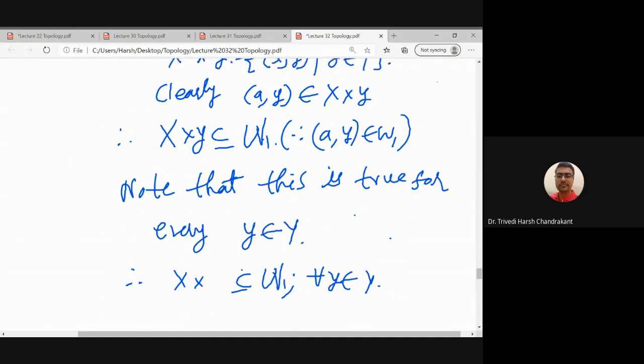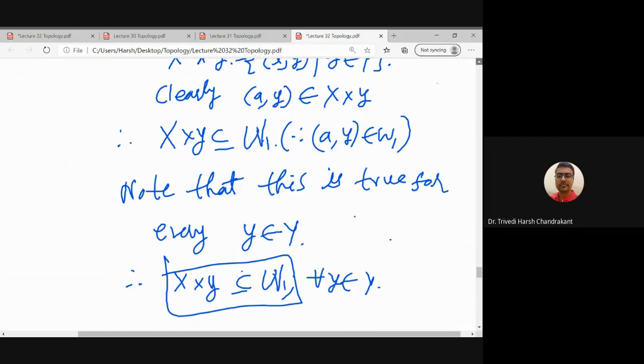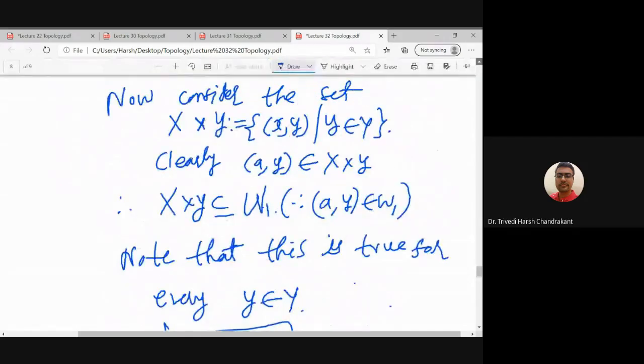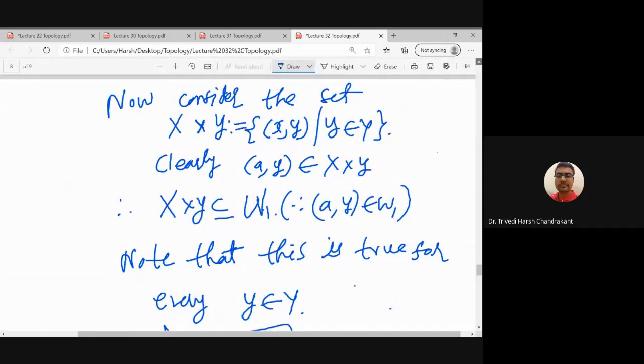So what we proved is that all the horizontal lines are subsets of W1, and we have already noted that the vertical line is also a subset of W1.